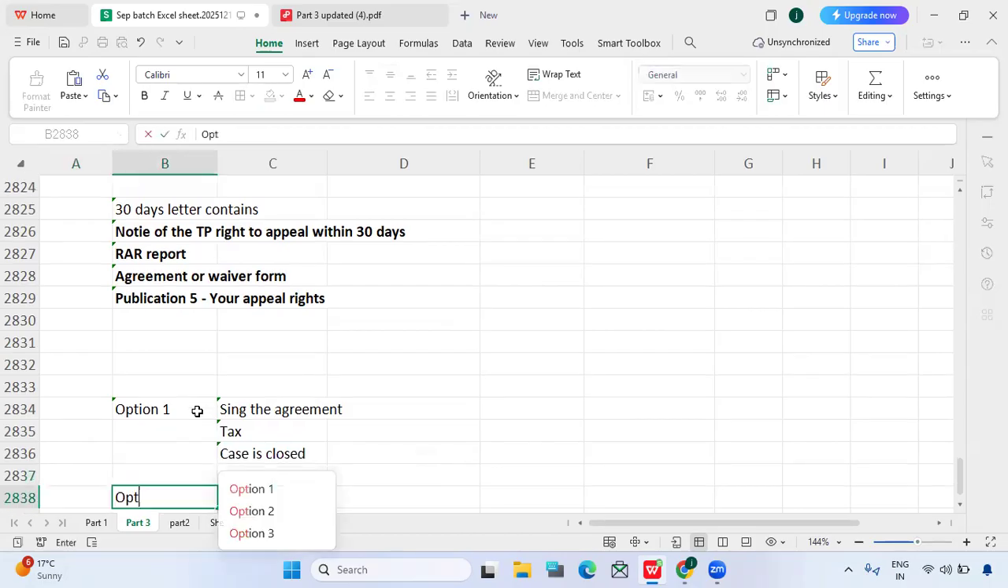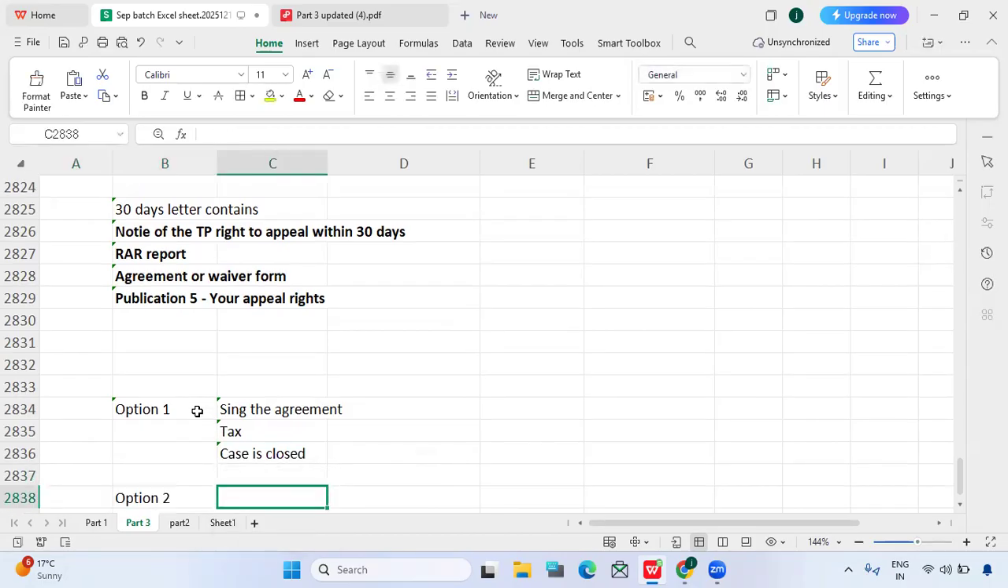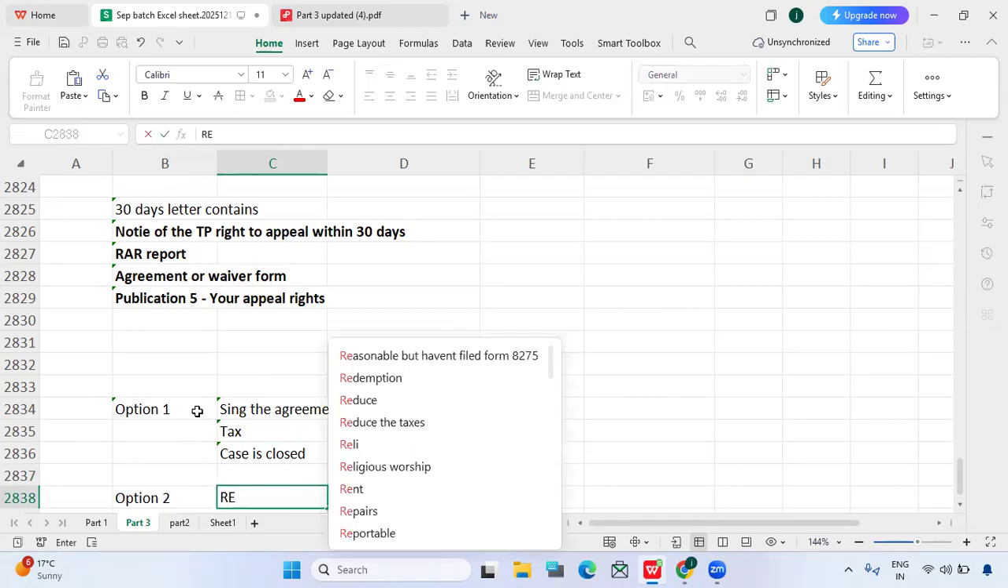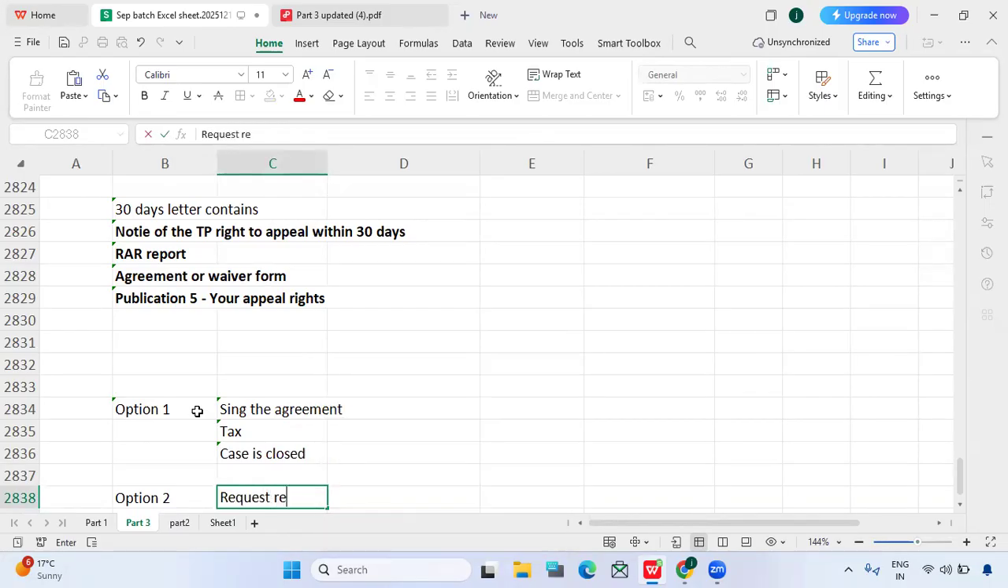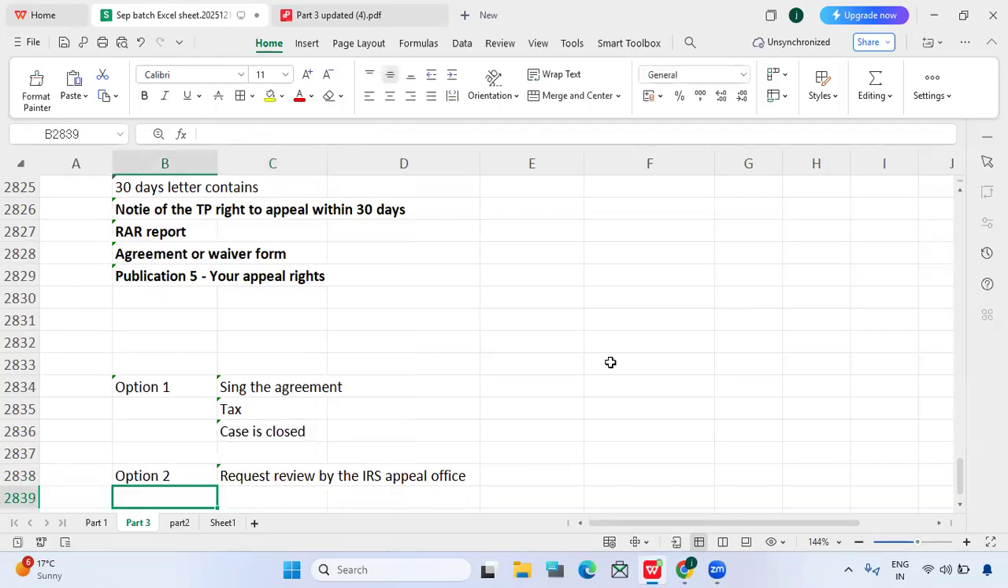Option 2, if you don't want to agree, then you can request review with the IRS appeal office, which is independent from the examination department, right? We already know the IRS appeal office is an independent office from the examination department. So in this case you can request review by the IRS appeal office. So this is option 2, right?